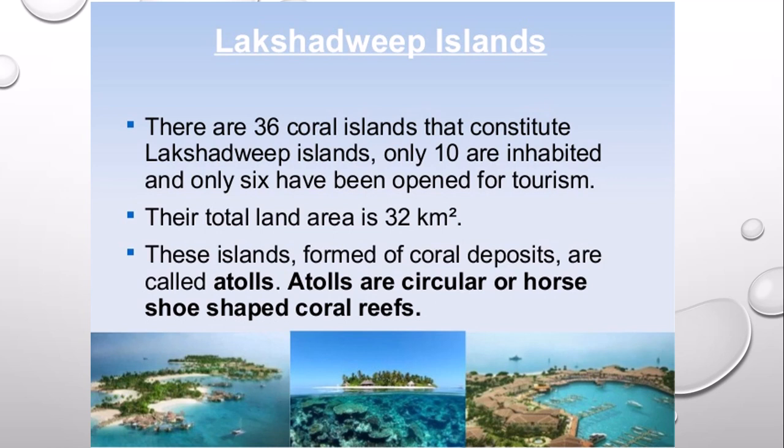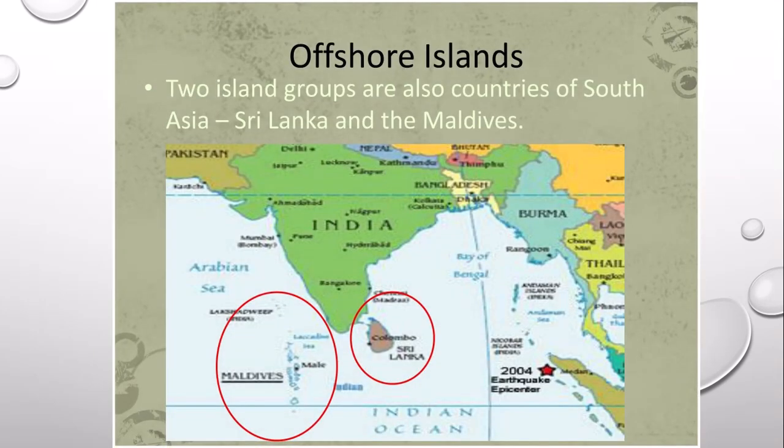Next, we shall learn about the offshore islands. Let's see, we can find two groups of islands. India has a number of islands along the west coast, the east coast, in the delta region of the Ganga and in the Gulf of Mannar. Many of these islands are uninhabited and are administered by the adjacent states. Actually, students, there are so many islands where no one is living.